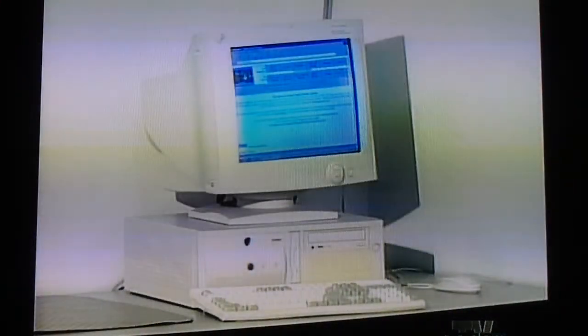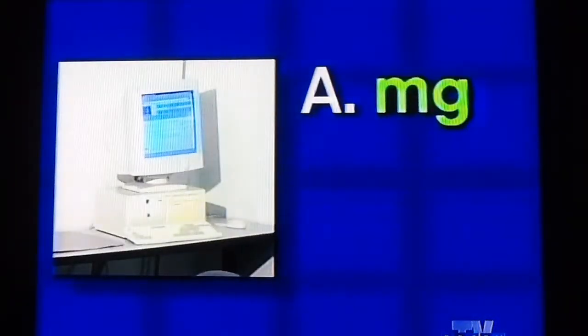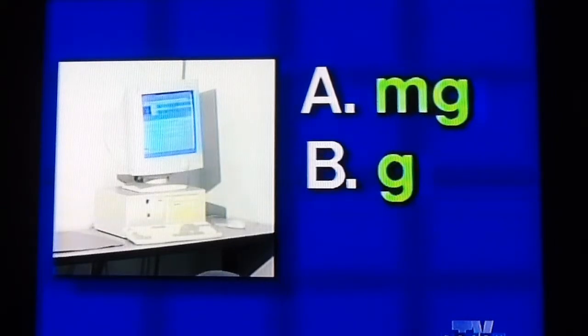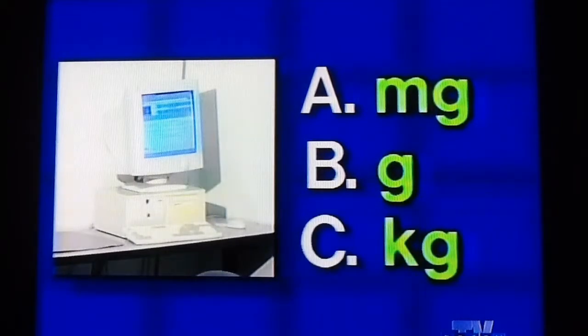You'll have 3 seconds to write your answer before the answer is shown. Keep track of how many you get correct. Are you ready? Okay, here we go. Number 1, a computer. Would you determine the mass of a computer using A, milligrams, B, grams, or C, kilograms?